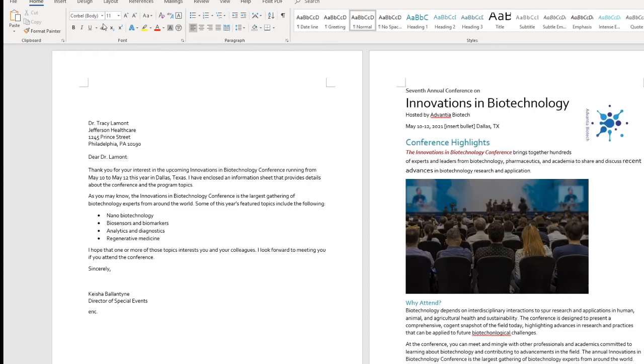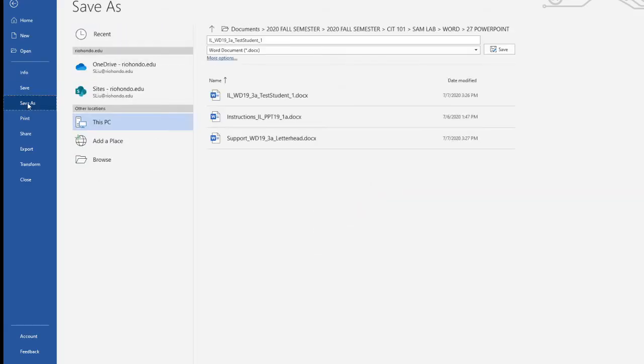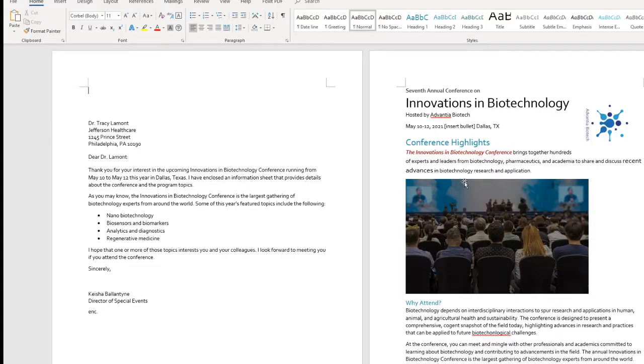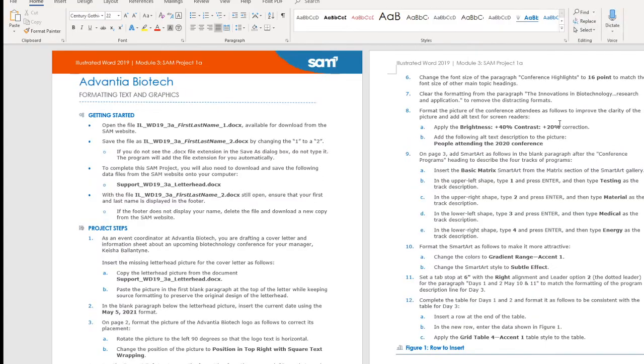So this is our startup file, and I need to make sure I save it. I need to make sure I save it at the 09 here, and save this as _2. Okay, Sam is very picky. You have to have the right file name. Alright, so let's do it right now. So we are doing 2 right here, and that's our instruction.